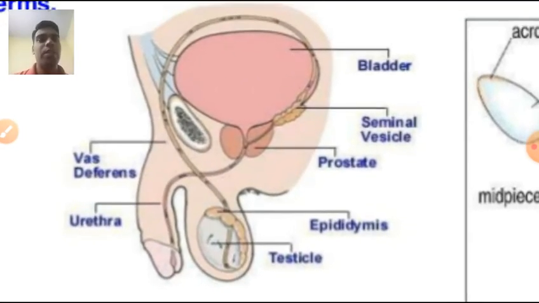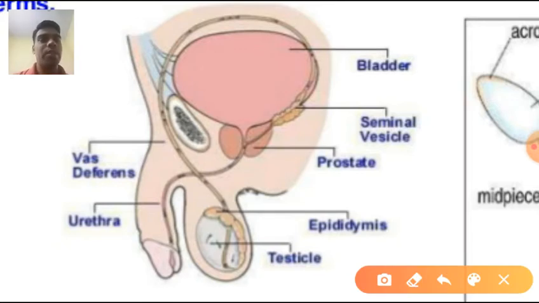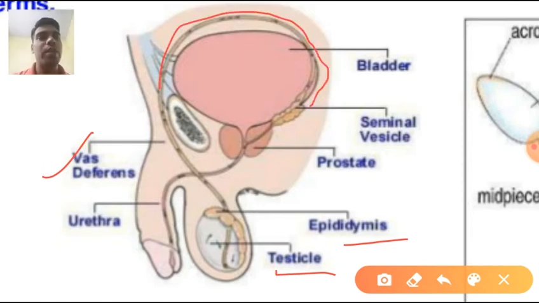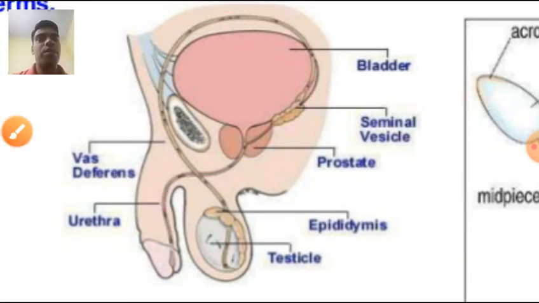In this diagram, parts like testicles, epididymis, which is a highly coiled tube that is well connected to the vas deferens. Vas deferens move in a U-shaped structure over the urinary bladder, and ultimately two glands, seminal vesicle and prostate gland, secrete their secretion into the tube, and the secretion comes out with the help of the urethra.